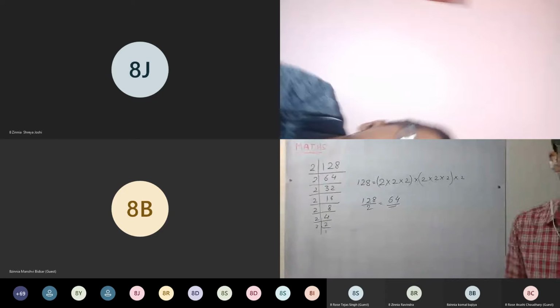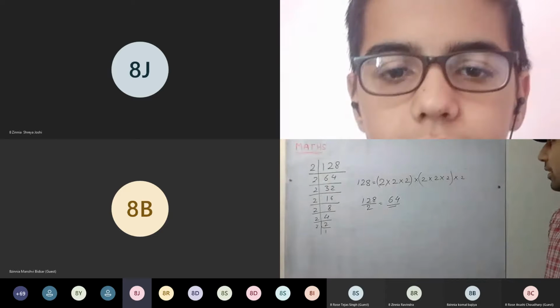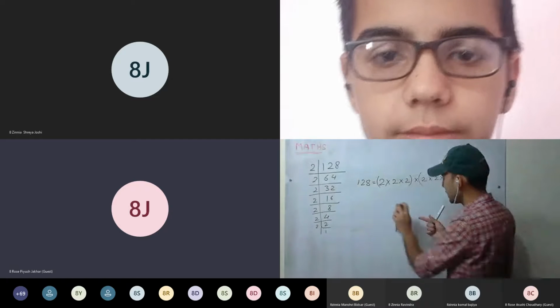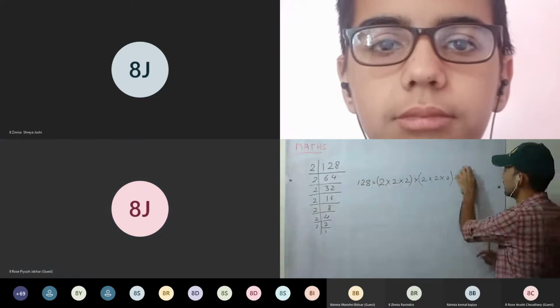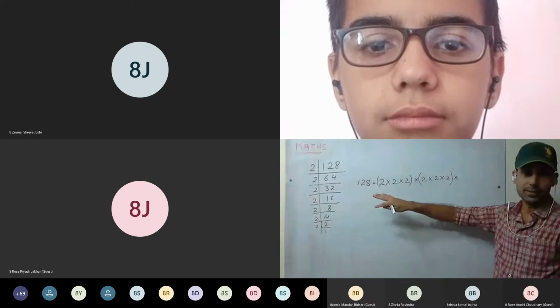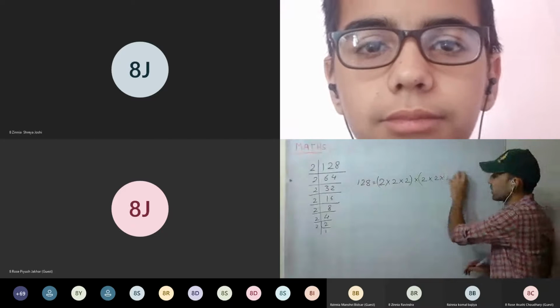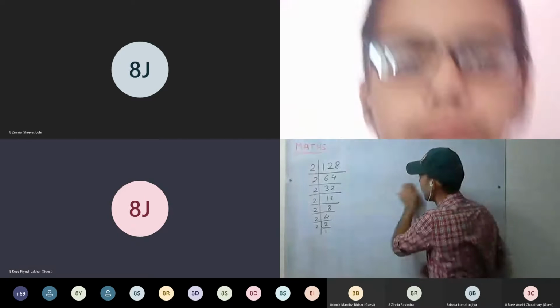Sir, we have to write this in notebook also, sir. We have to make it a perfect cube or not? No, you don't have to make. I am just telling this one. Since we have already done this in squares, just to give a brief idea about this. This is fine? Okay, sir.